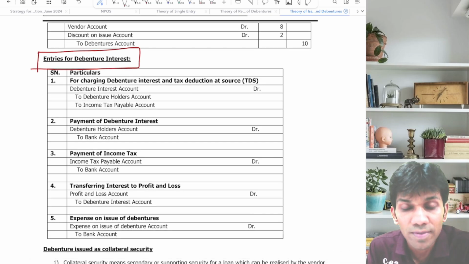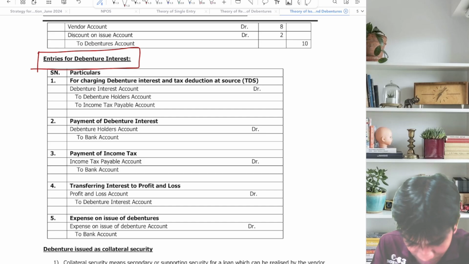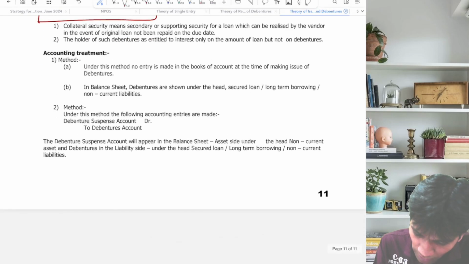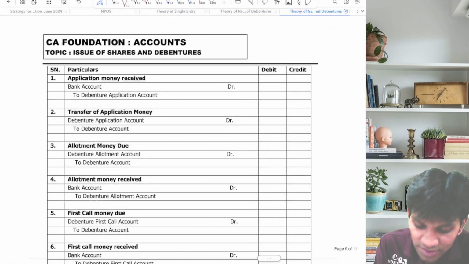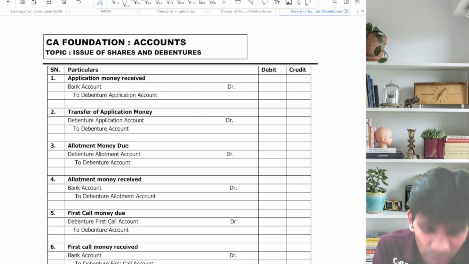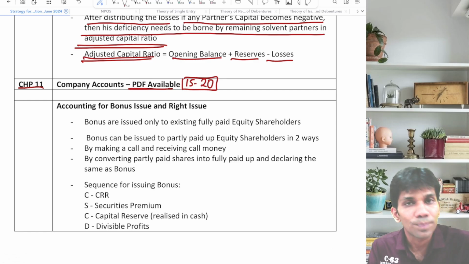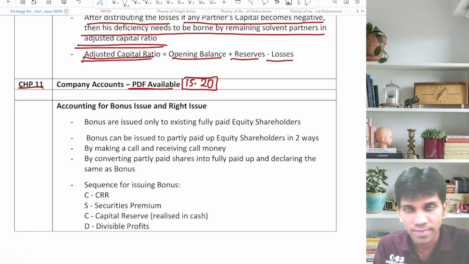Again, a probability that this type of question might be asked. Then debentures issued as collateral security, and that's it. So this I've discussed regarding issue of debentures. I'm going back to the strategy. So PDF is available for issue of shares and issue of debentures.